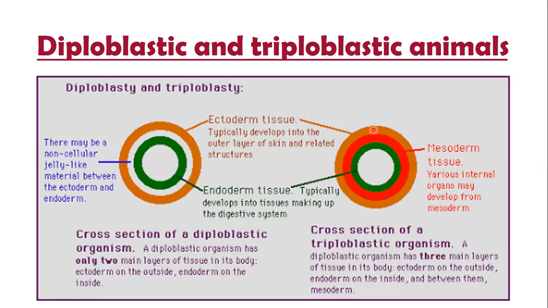This is the cross section of a triploblastic organism, and this is the cross section of a diploblastic organism. It means skin and a sort of nervous system will be there in these organisms as well, but this layer is endoderm, which is responsible for the digestive system, and there are no muscles at all and no bones at all because there is no mesoderm. The nervous system, with the development of nerves and muscles, also defines the size of the body. These organisms are comparatively soft and very simply structured. There is only a single group which is diploblastic, that is Coelenterata. Hydra is an example of this phylum.